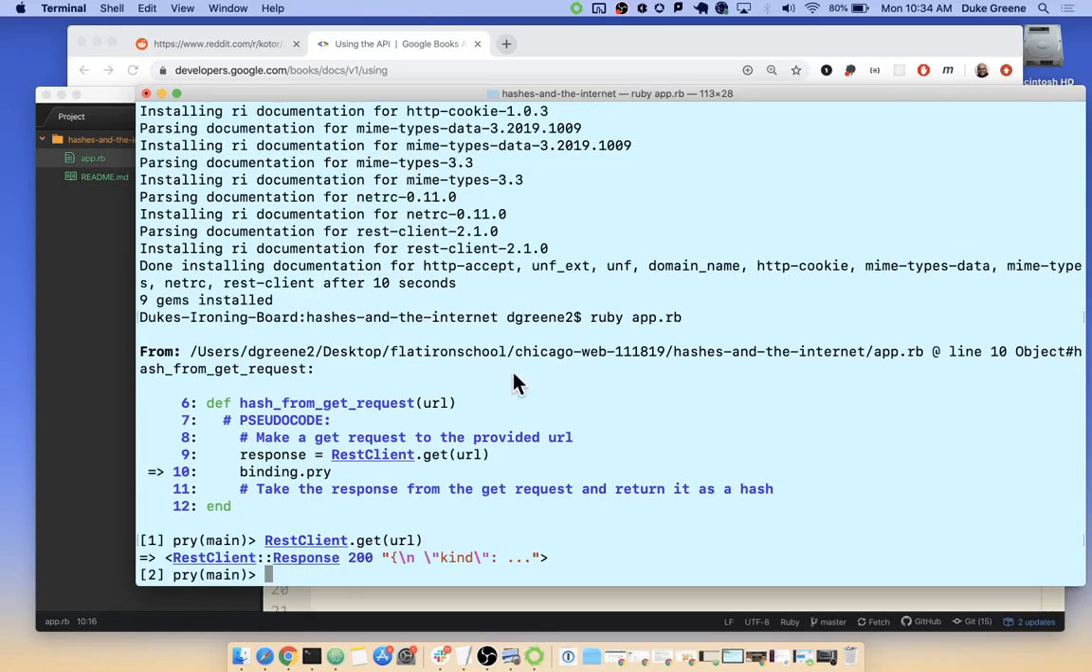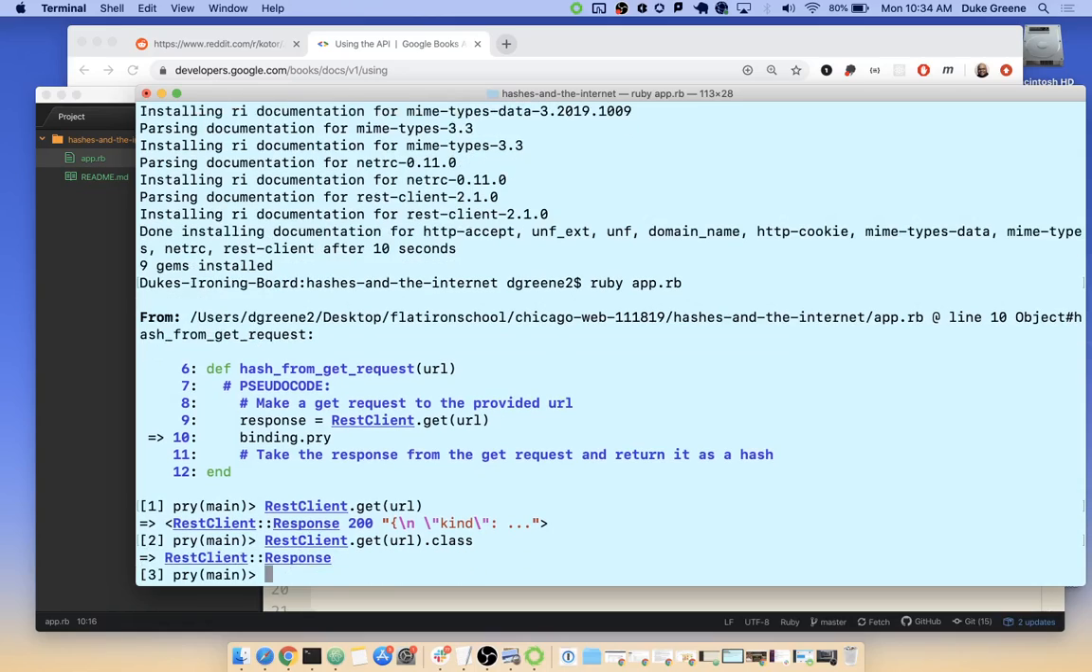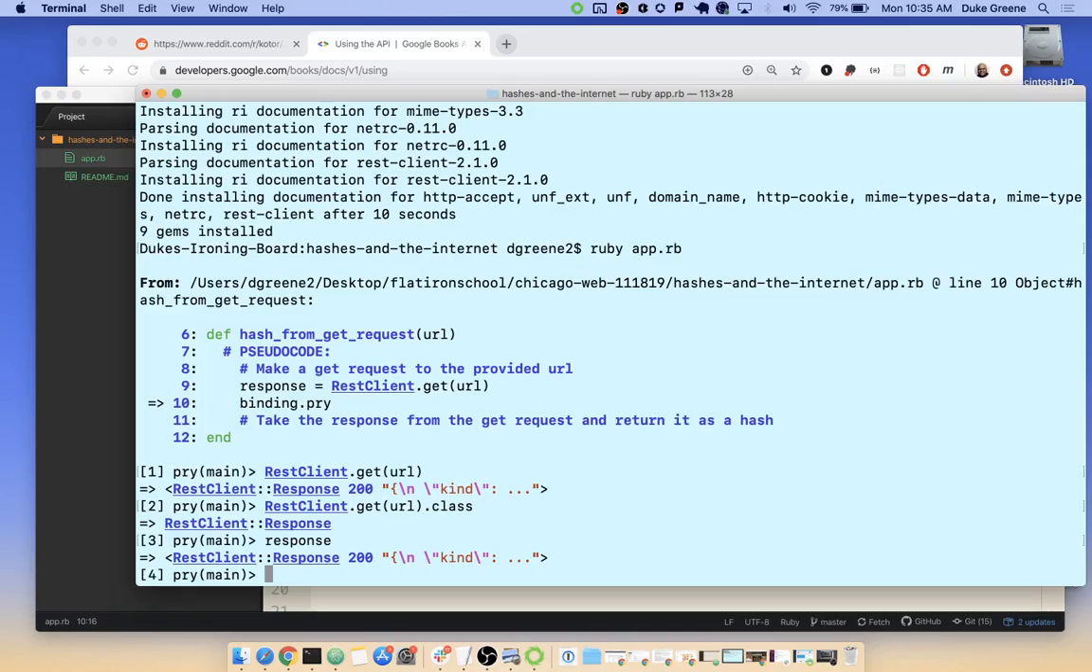So there is a REST client response object that came back, right? If we said .class at the end, sure enough, it is a REST client response. So what did we have? We called it response. Let's take a look. Response is this kind of object, and we can see that it starts with a string.